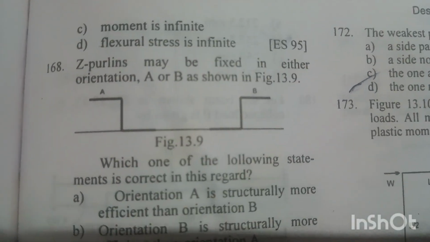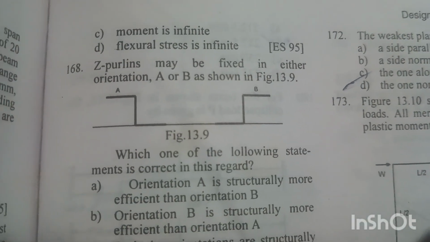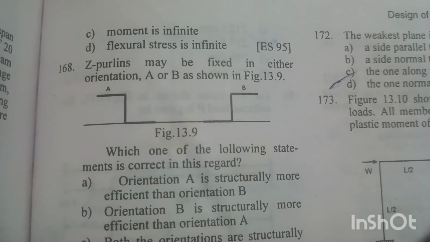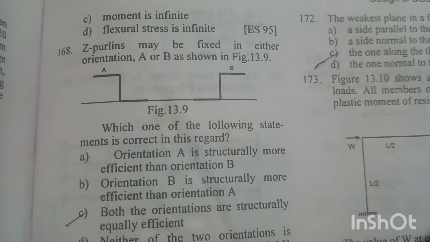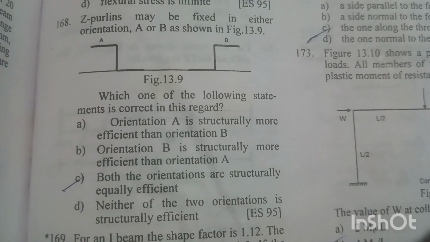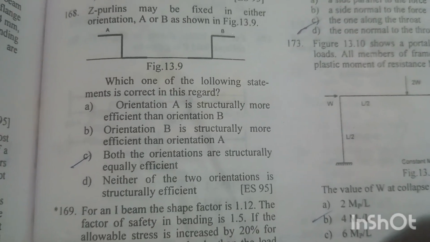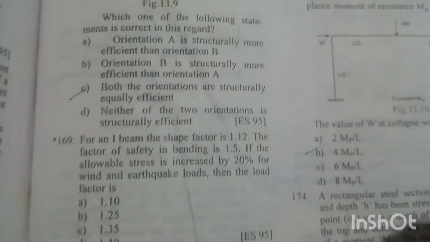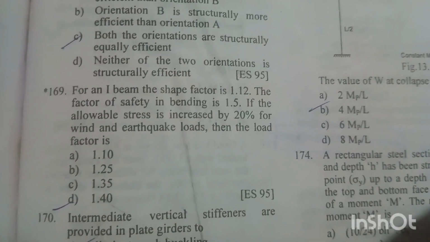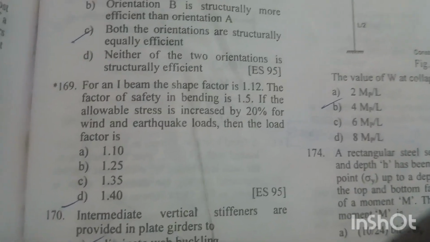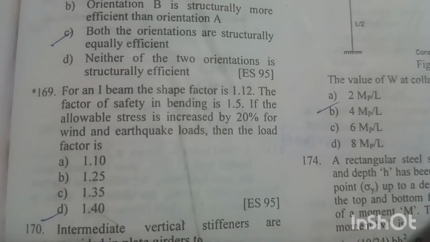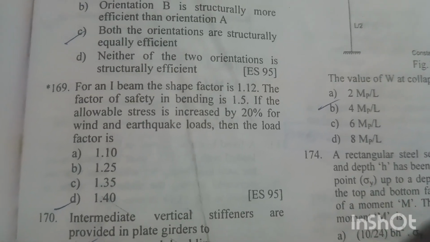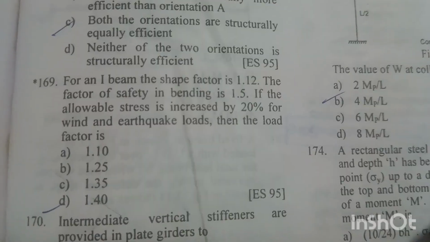Question number 168. Angle purlins may be fixed in either orientation A or B, as shown in the figure 13.9. So which one of the following statements is correct in this regard? Option C is the right answer. Both the orientations are structurally equally efficient. Question number 169. For an I-beam, the shape factor is 1.12. The factor of safety in bending is 1.5. If the allowable stress is increased by 20% for wind and earthquake loads, then the load factor is.